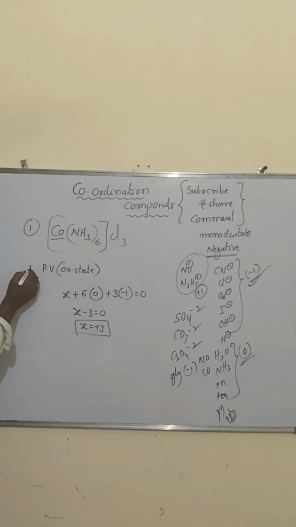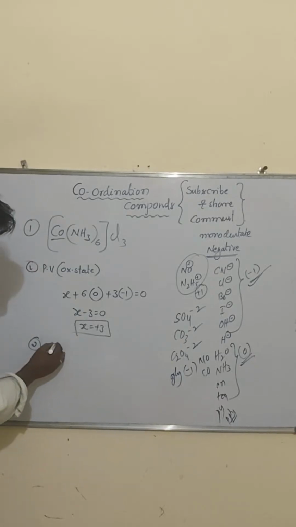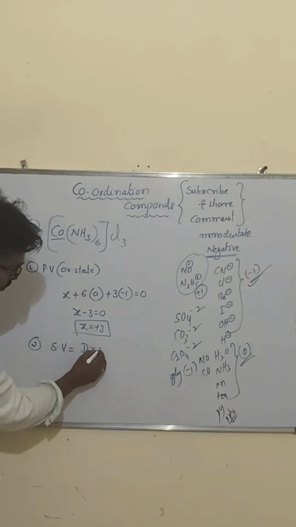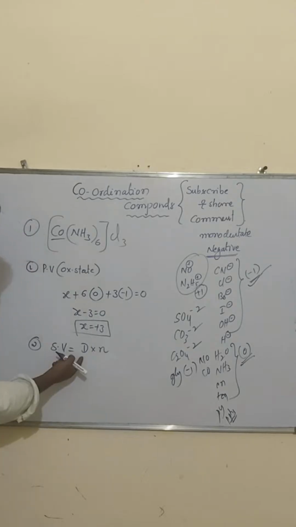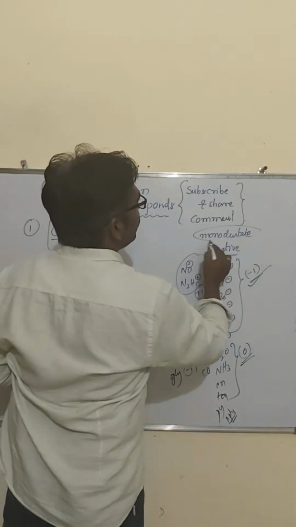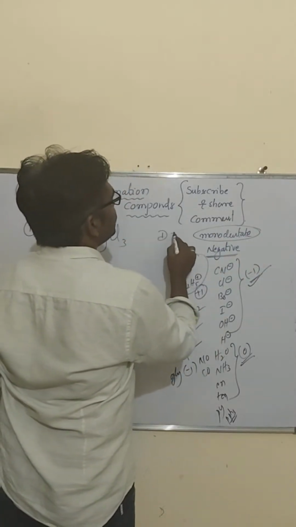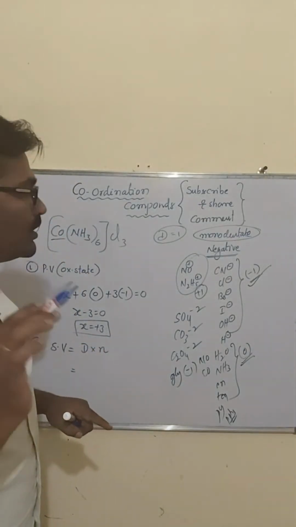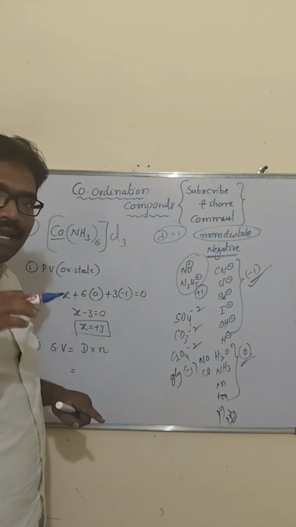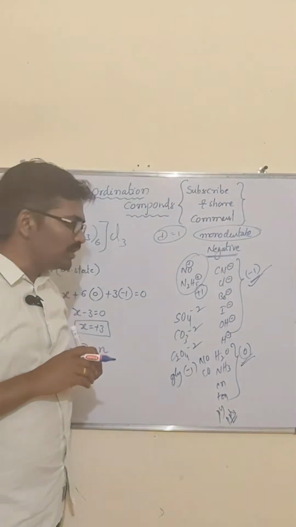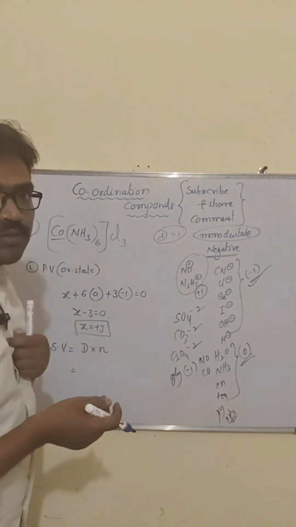Then that is the primary valency. What about the secondary valency? Secondary valency equals the coordination number. I told you secondary valency is nothing but denticity into the number of ligands, N. If monodentate, denticity equals 1. Bidentate, denticity equals 2. Tridentate, denticity equals 3. Hexadentate, denticity equals 6.